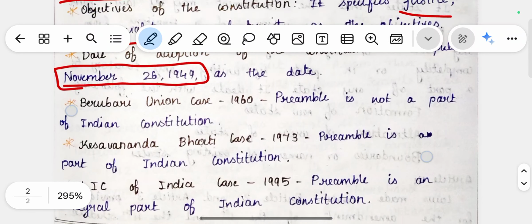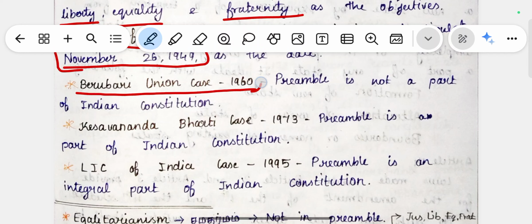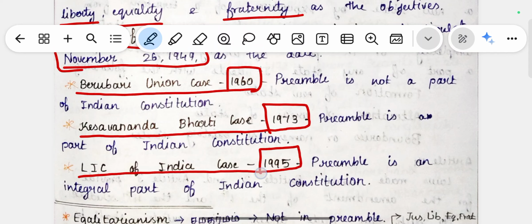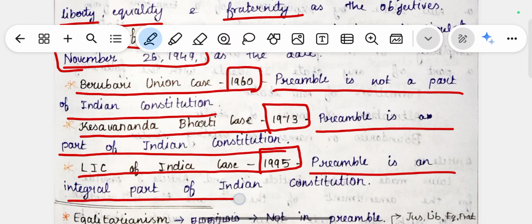Then there are three cases. One is the Berubari Union case, which happened in 1960, another is the Kesavananda Bharati case, which happened in 1973, and another is the LIC of India case in 1995. In the case of 1960, the conclusion was that the preamble is not a part of the Indian Constitution. Then in 1973 they said the preamble is a part of the Indian Constitution. Finally in 1995 they said the preamble is an integral part of the Indian Constitution.